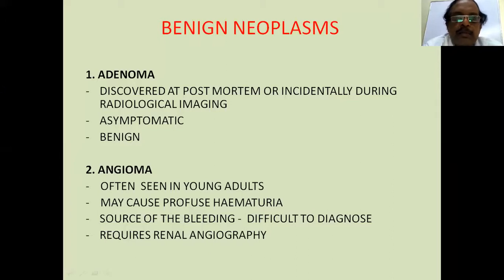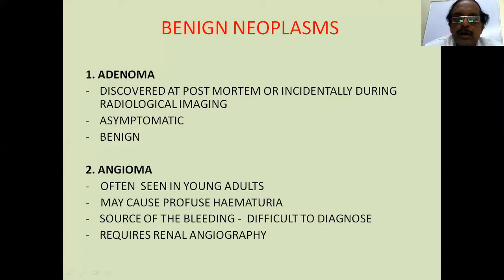Angioma is one of the vascular malformations of the kidney, which can be a cause of hematuria. It is often seen in young adults. It may cause profuse hematuria. The source of bleeding is difficult to diagnose, but angiography can give an idea as to the source of the bleeding, so that they can manage it also by embolization. So remember that benign tumors are rare.